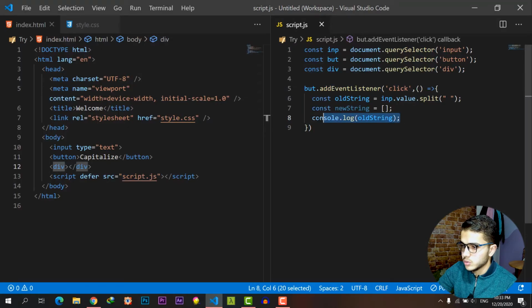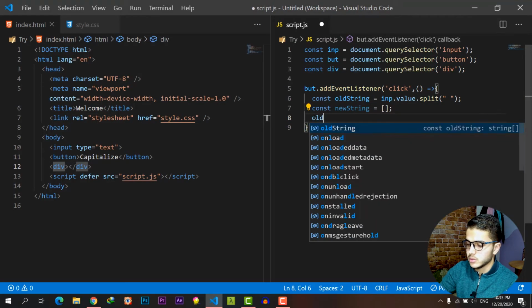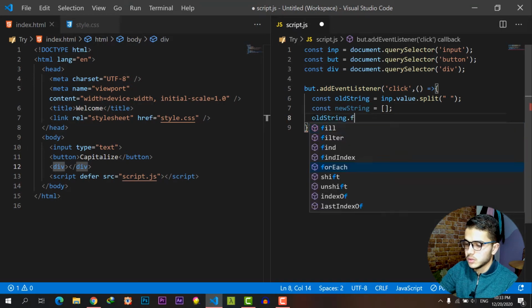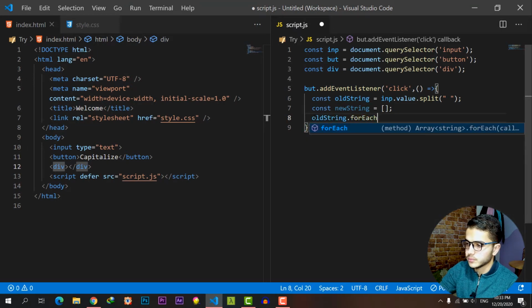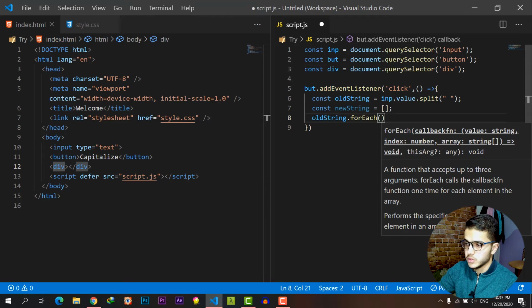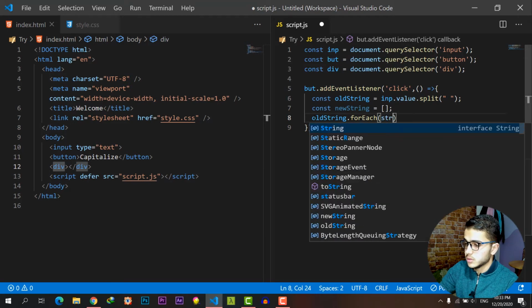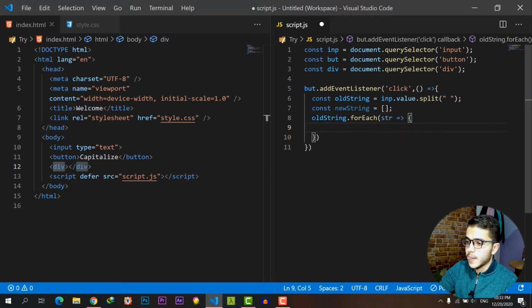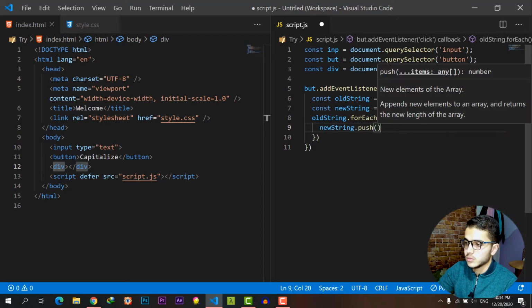Okay, so we want to loop through this array, oldString.forEach. We will use the arrow function. Let's call it str, for example. And here what we want to do is push to this new string the new capitalized word. So newString.push. What do we want to push?